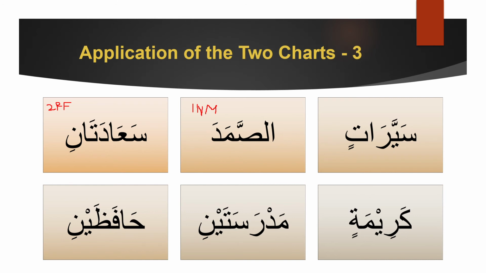Okay. Next, sayyaratin. Sayyaratin is an atin sound, so we know it's 3f. Now the in tells you that it's nasab wa jar. So 3 nasab wa jar female.